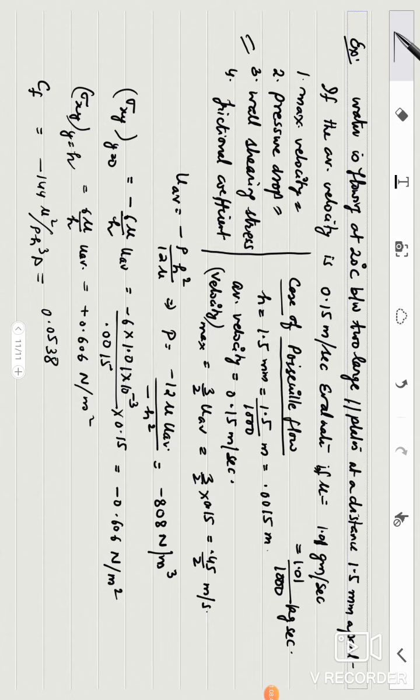So in this way you can use all the formulas to find the different properties involved in a flow problem. So this is all about the flow between parallel plates when your plates are non-porous. In the next lecture we will see how the flow will be described when the fluid is confined between two porous plates. So thank you all.